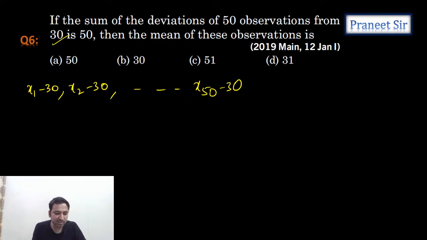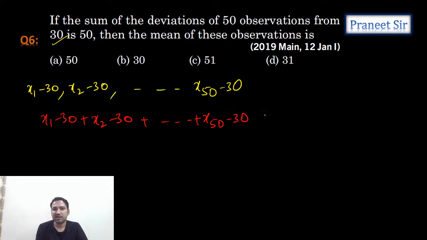So let's add all this and let's see how much we get. So what he is trying to give is x1 minus 30, so on up to x50 minus 30, the sum of all these deviations about 30, is equal to 50 he gave. So then the mean is how much? First let's simplify this.